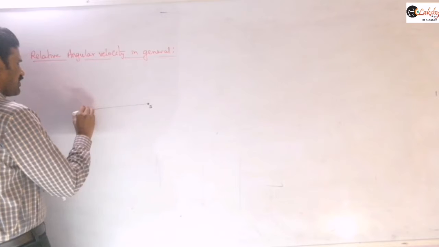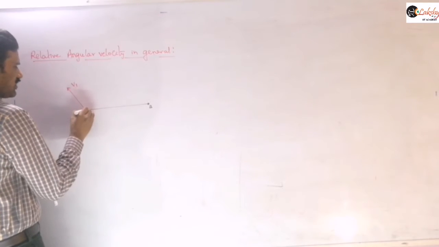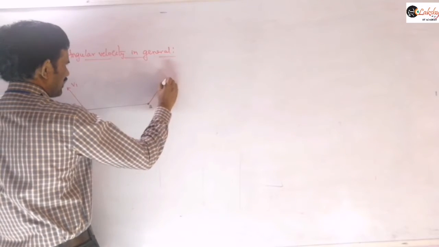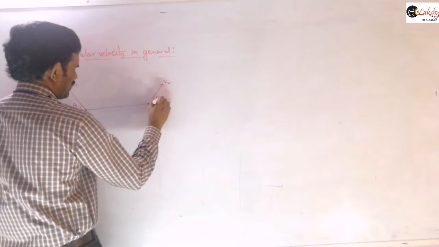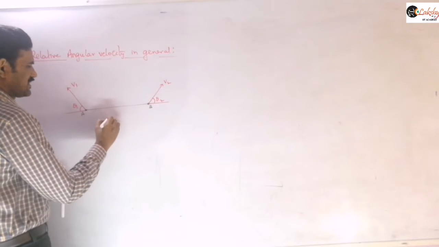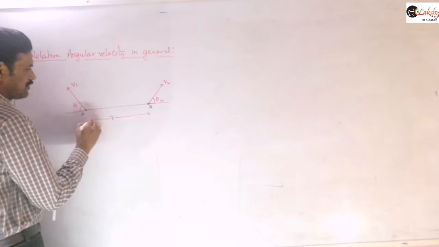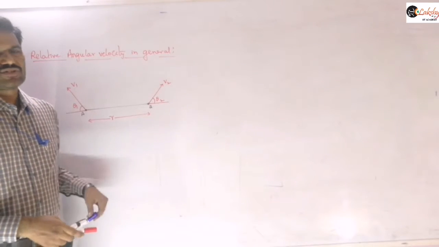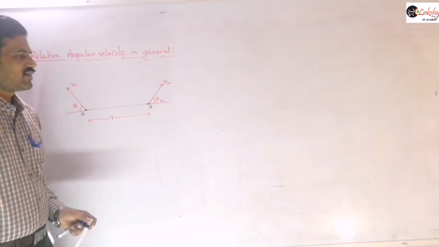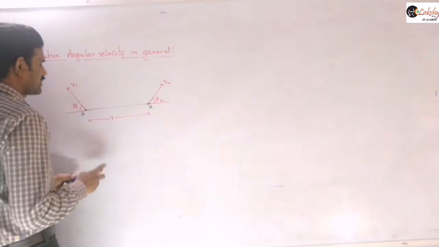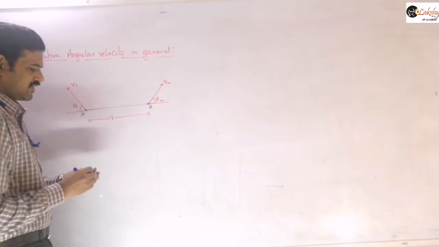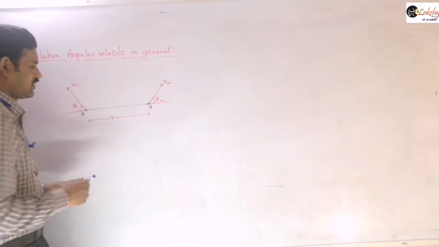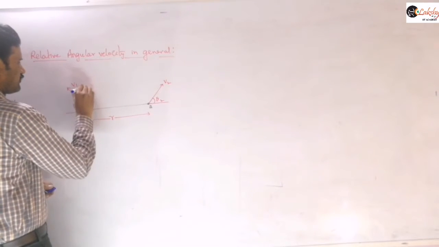Those two particles are moving in different directions with different velocities. This particle has velocity v1 along this direction, at an angle theta 1, and this particle is moving with velocity v2 at some angle theta 2 along this line. The AB distance I am taking as r. Now let us resolve the velocities of A and B into components, because in order to define the angular velocity we need to resolve these linear velocities into components.